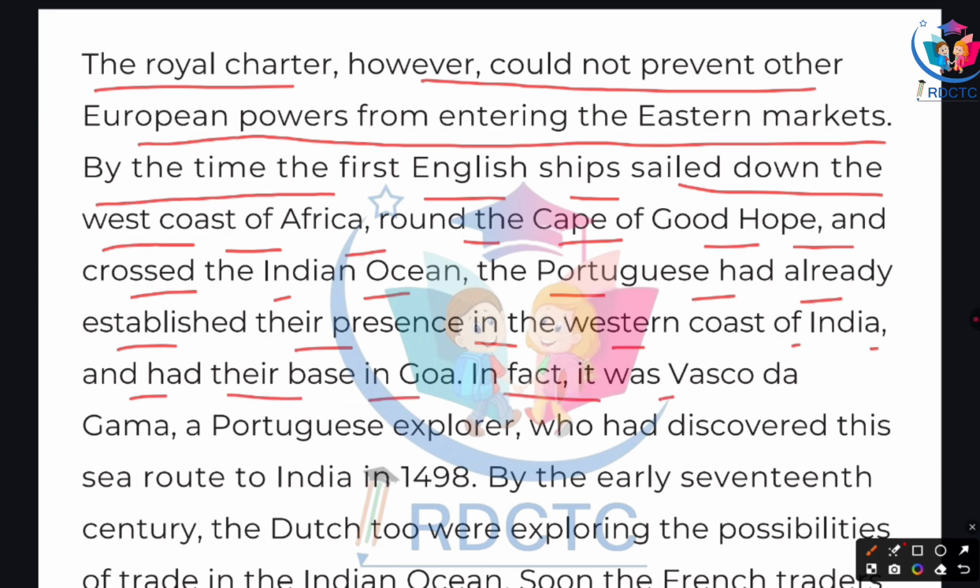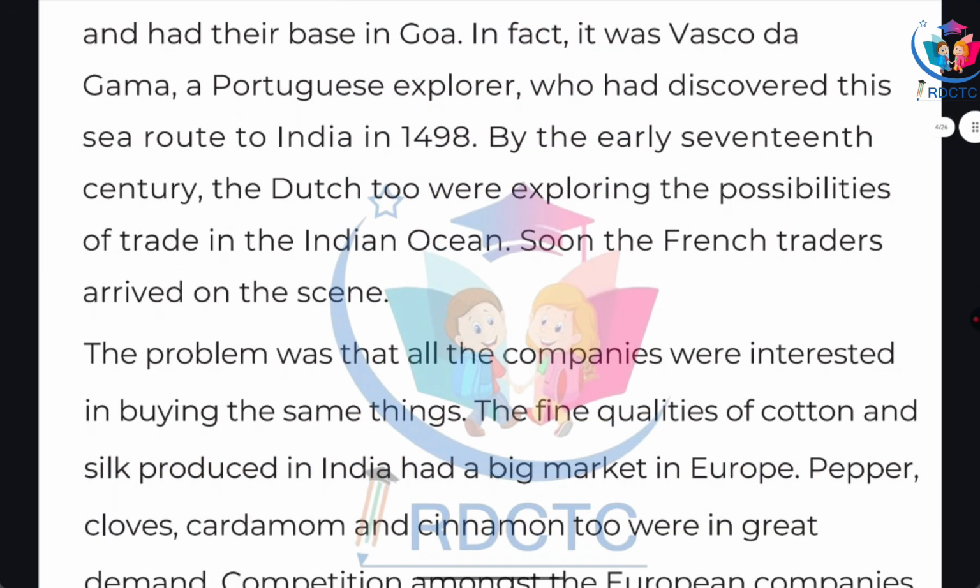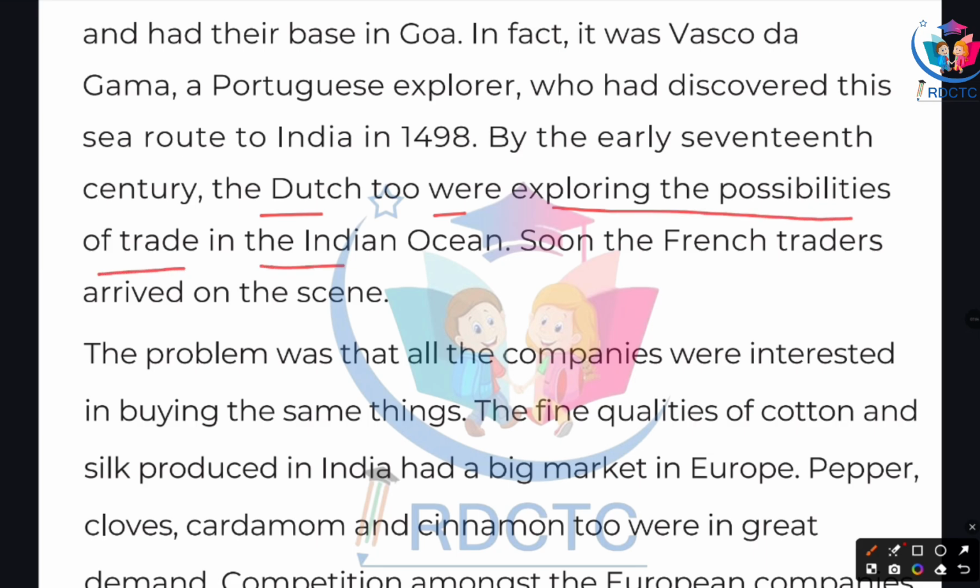In fact, it was Vasco da Gama, a Portuguese explorer, who had discovered this sea route to India in 1498. By the early 17th century, the Dutch too were exploring the possibilities of trading in the Indian Ocean. Soon, the French traders arrived on the scene.